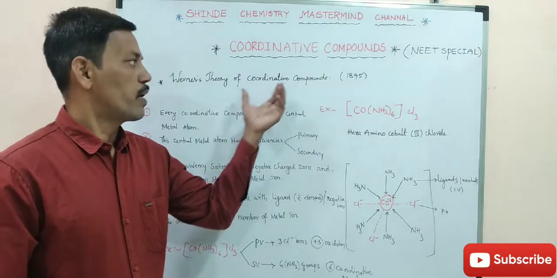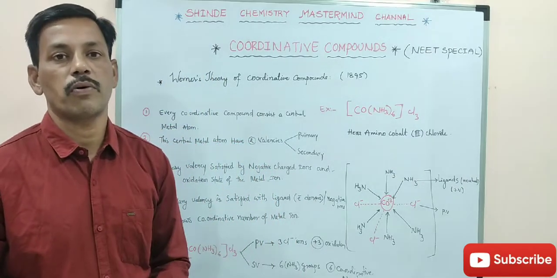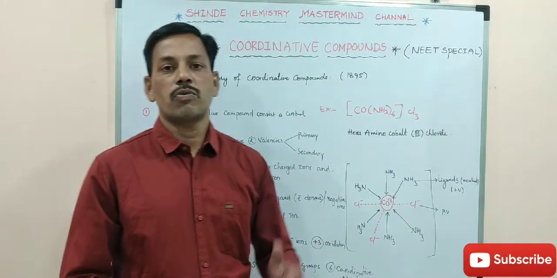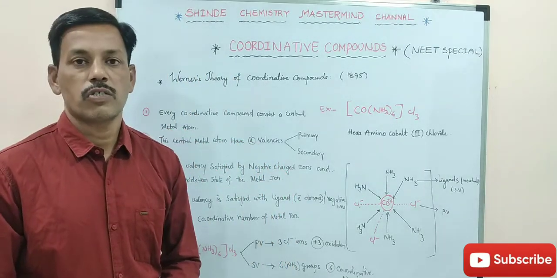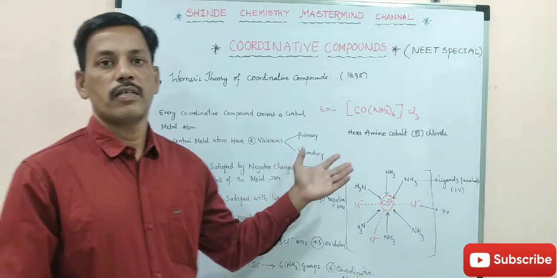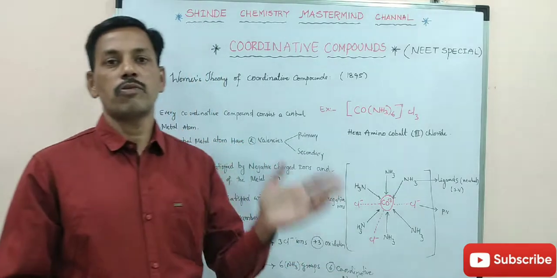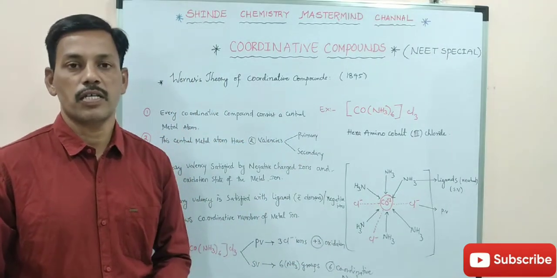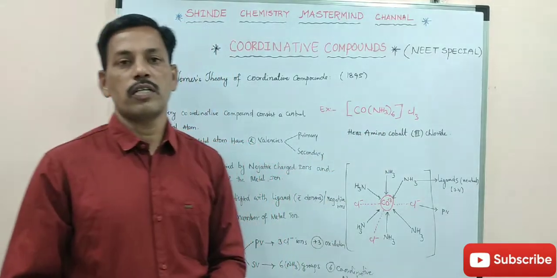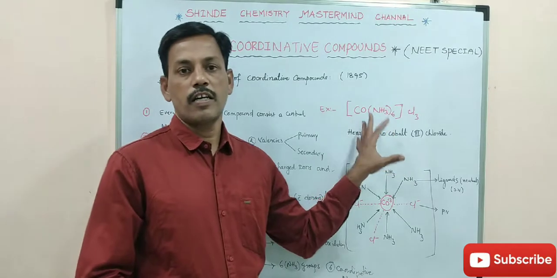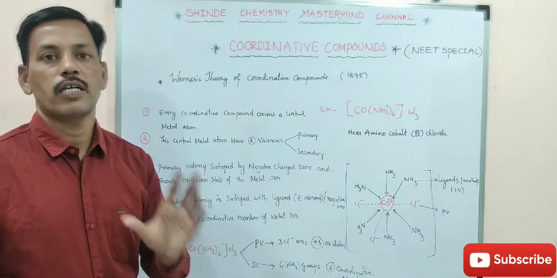Werner, in the year 1895, proposed a theory of coordination compounds. Later, thousands of these coordination compounds were discovered and they are very useful. Based on these, coordination chemistry is a separate branch of chemistry, which deals with various coordination compounds and their uses. This is a very important chapter for future generations also, so we have to know the basic concept of coordination compounds.